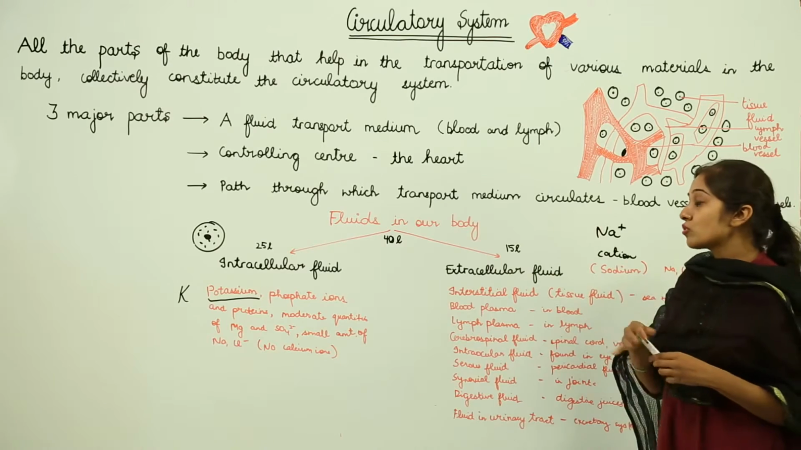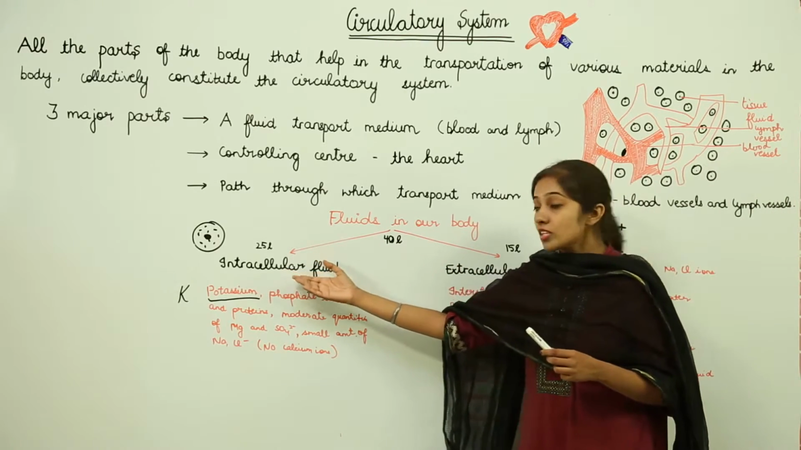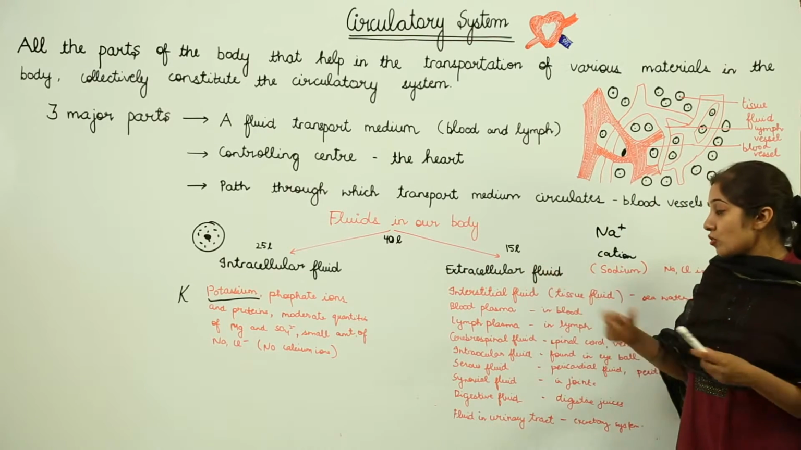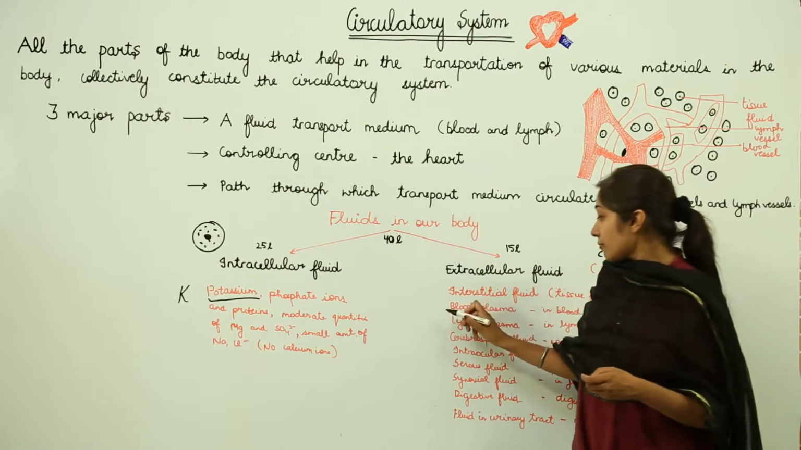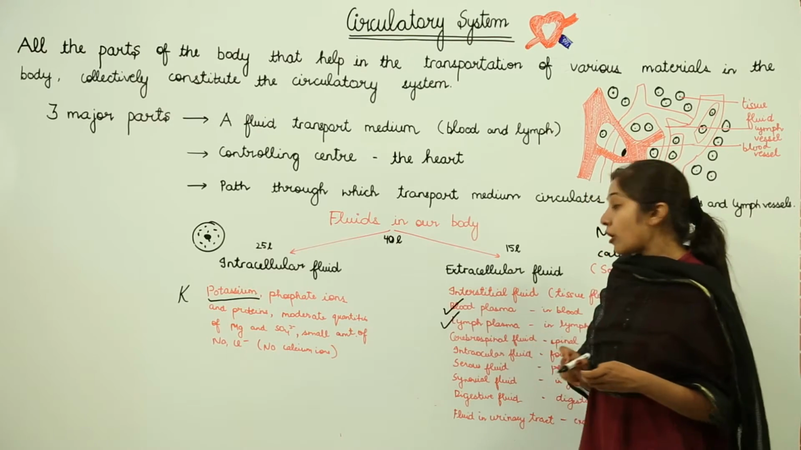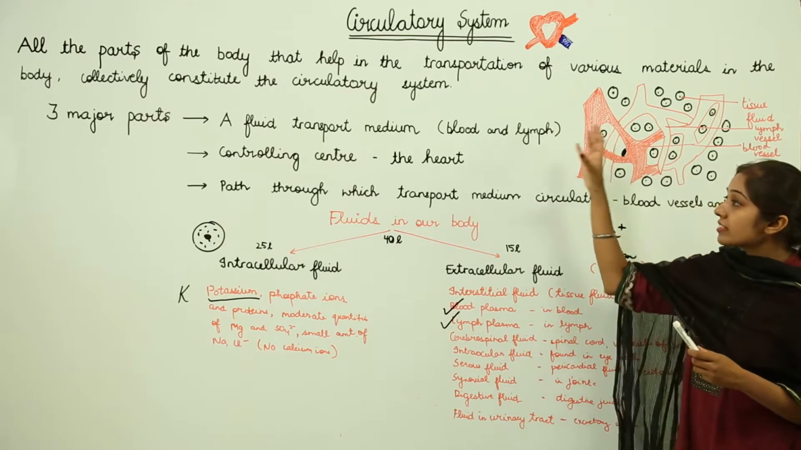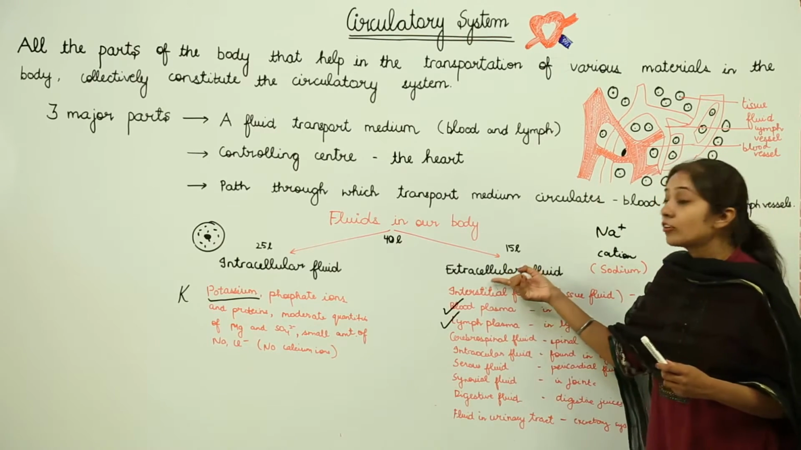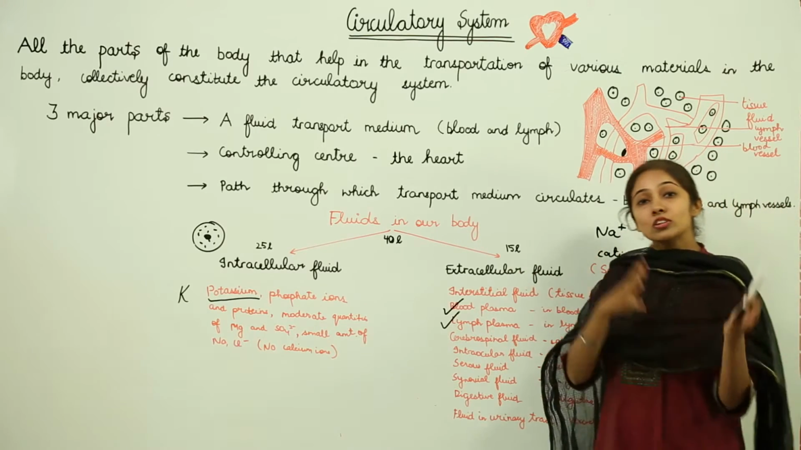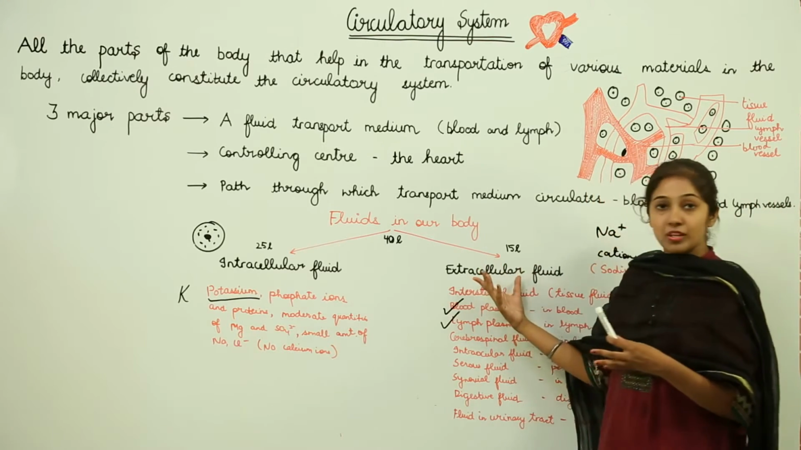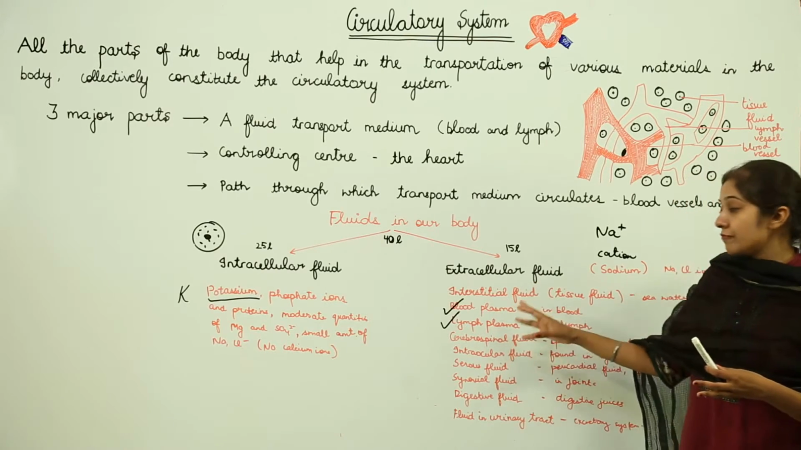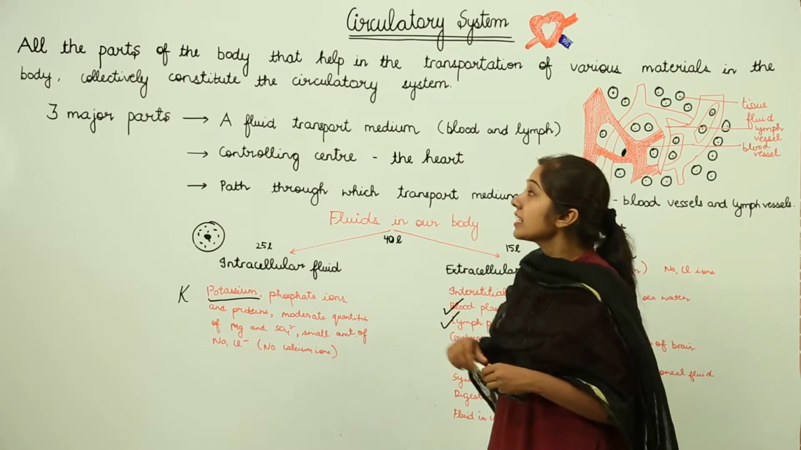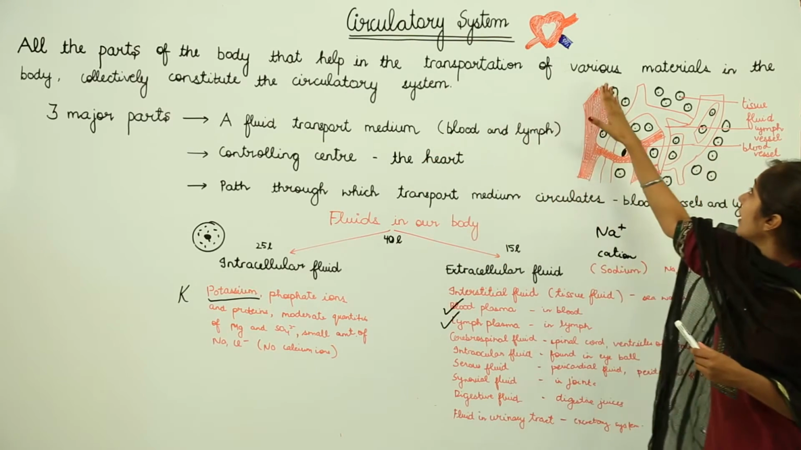So the major amount of the fluid is intracellular fluid, and approximately 15 liters out of 40 liters is extracellular fluid. In the circulatory system we'll be talking about blood and lymph, which are extracellular fluids because they are found outside the cells, right? These blood and lymph are very important when we discuss the circulatory system, which helps in the transportation of various materials.